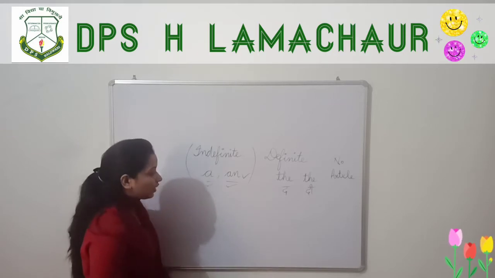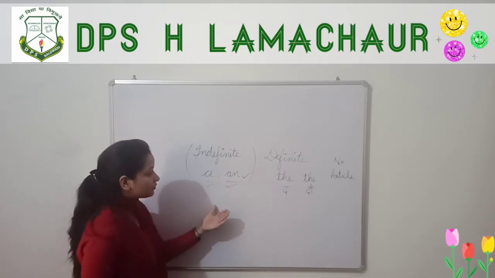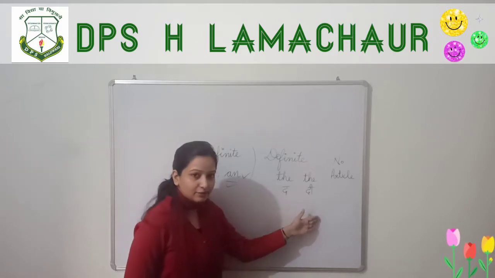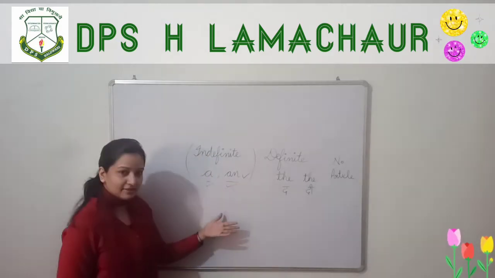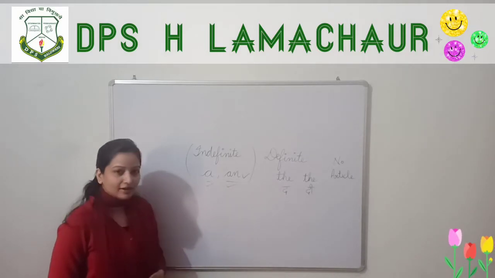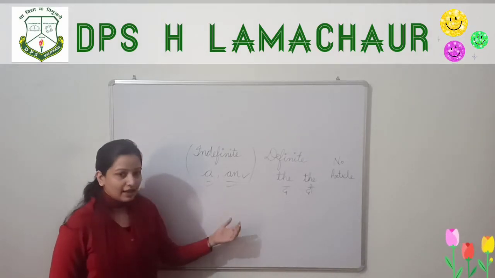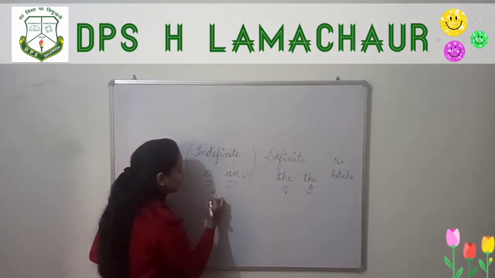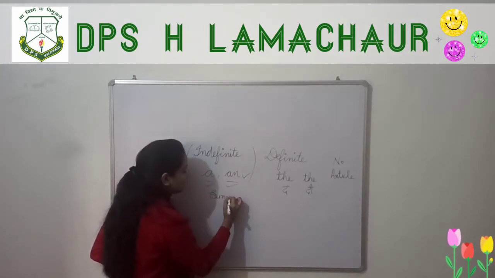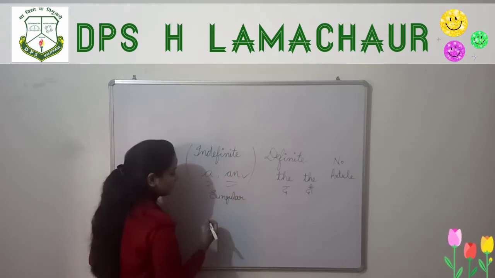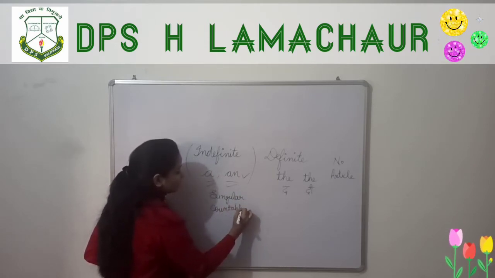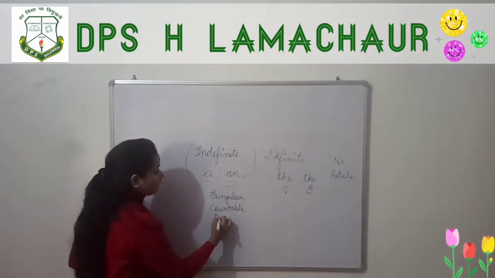Now let us discuss when to use a and an and when to use the. First, let us discuss indefinite articles a and an. A and an we use only before singular countable nouns.